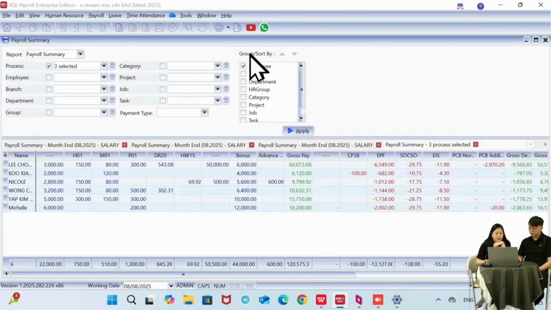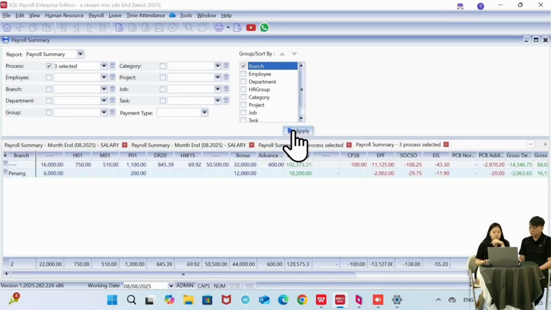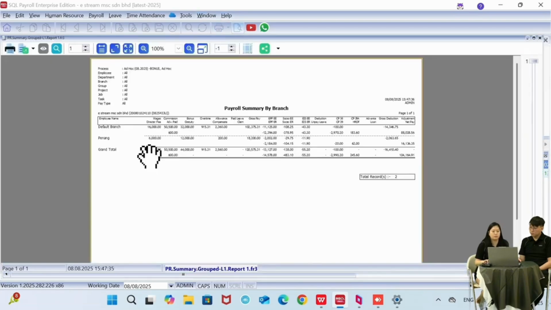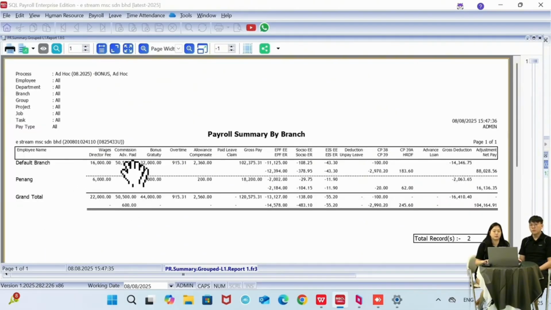But if let's say there's a PNC that you don't want to let someone else, you want to give the report to somebody else or to the admin department, but you don't want to let them know which staff is getting which salary, then we have the grouping options over here. So let's say I'll be doing the grouping by branch. Click on apply. Then you can see it will show you 2 rows only. One is the default branch, one is the Penang branch. So for the default branch, the total salary is 16,000. And for the Penang branch, the total salary is 6,000 over here. Then you can send it over to the account department to do the accounting entry.